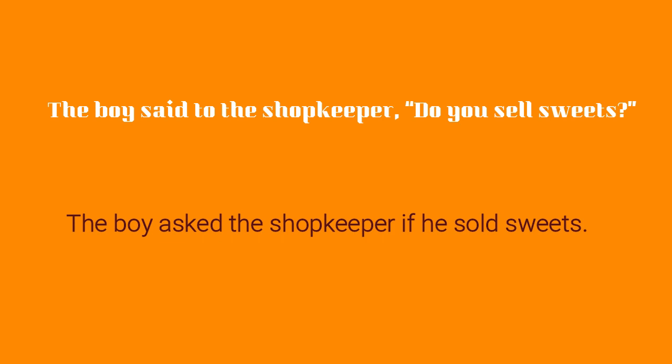"Do you sell sweets" is actually simple present tense. We have to write it in simple past now. Let's try it. The boy asked the shopkeeper if he sold sweets. "Sell" becomes "sold." So the boy asked the shopkeeper if he sold sweets.